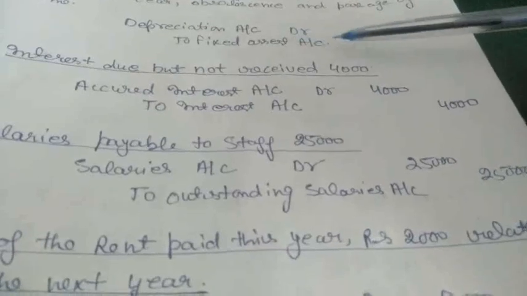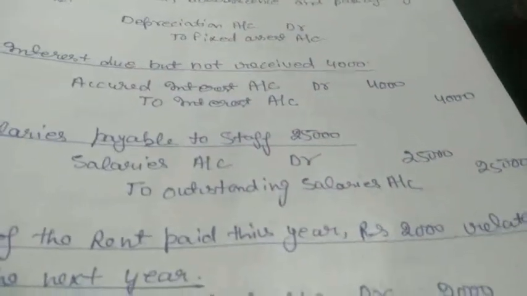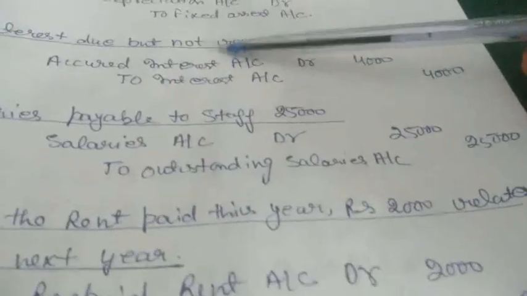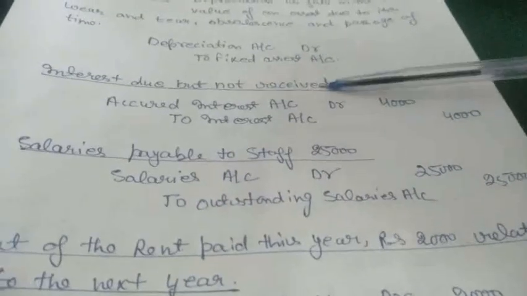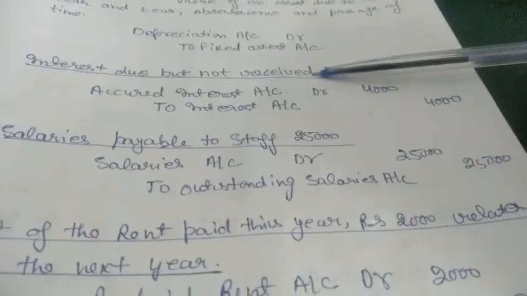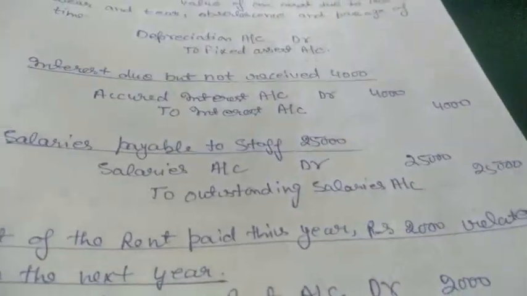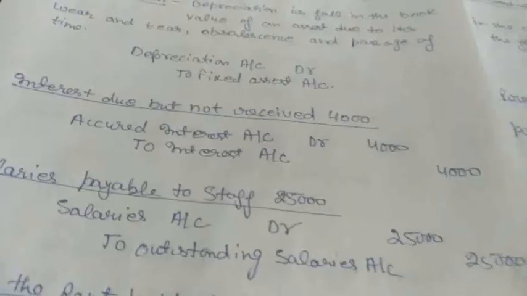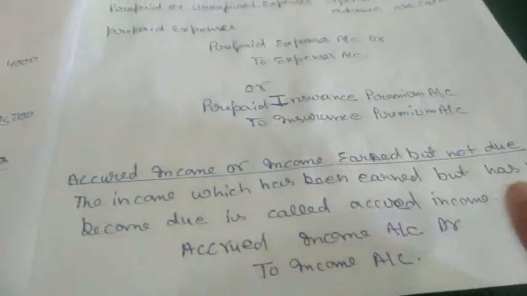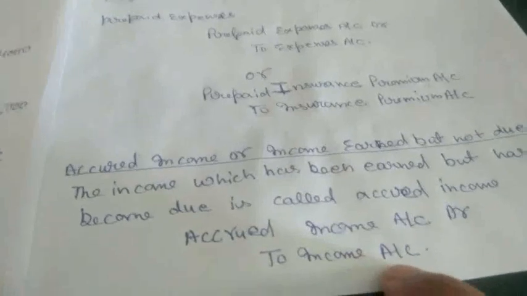Few entries for those topics. First is interest due but not received. As I told, interest means income. So the entry will go like accrued income account debit to income.